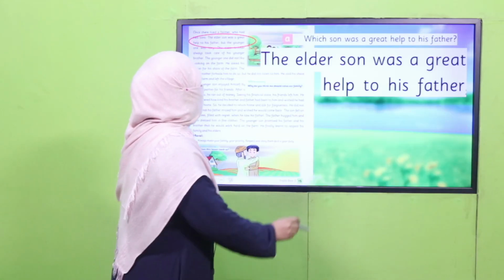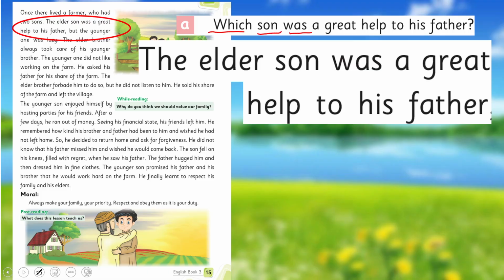Okay, so first question is, which son was a great help to his father? Now look at page number 15. It's there in the first paragraph. In the second line, the elder son was of great help. The elder son was a great help to his father. So just mark it. This is the answer of question 1.